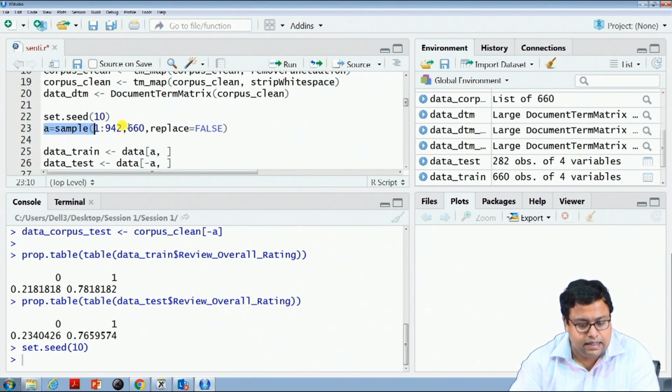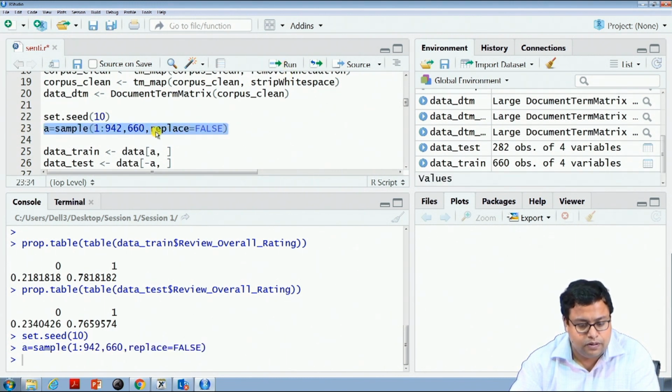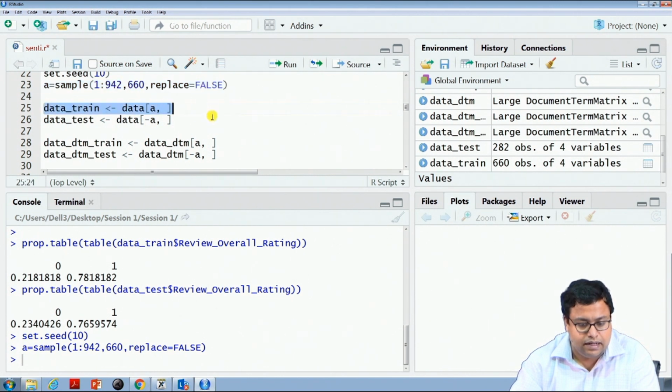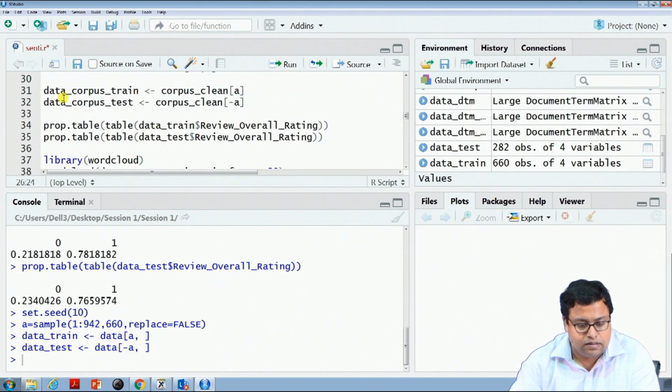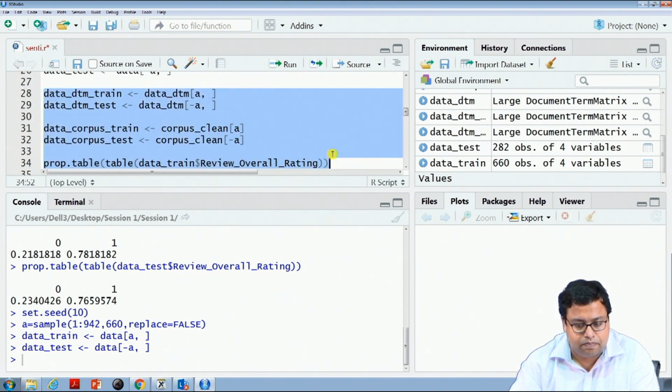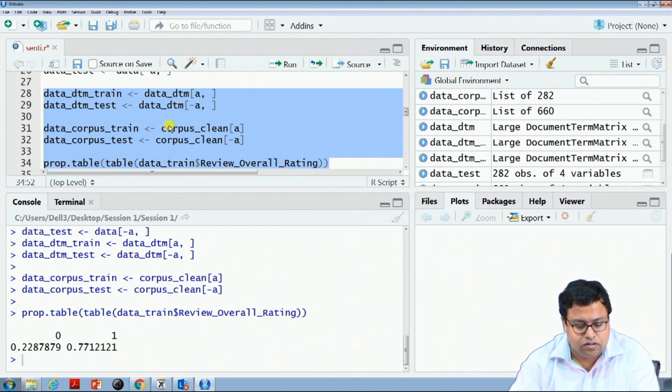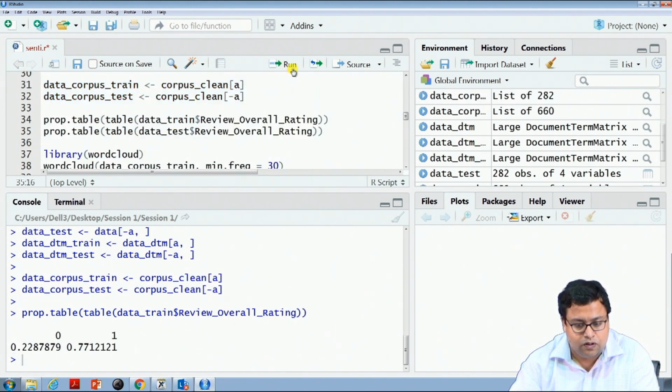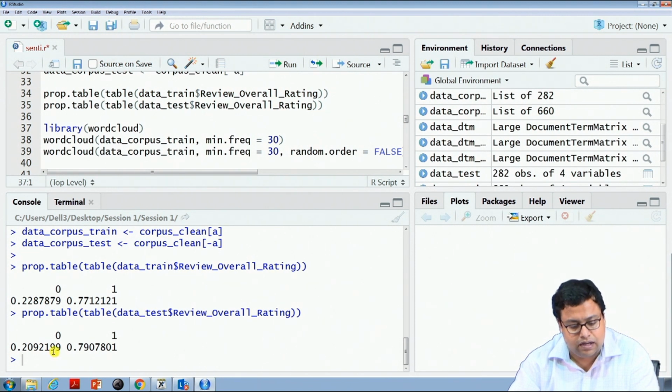So, set seed, then the sampling once more, then the training data, testing data, the document term matrix and the proportion table. So, 22.77, very good, and here 21.79. We will go ahead with this.